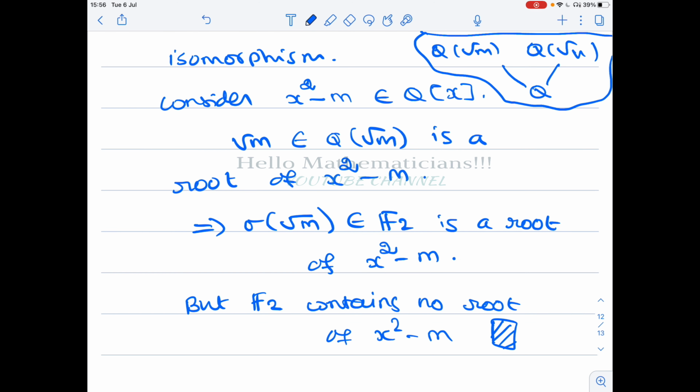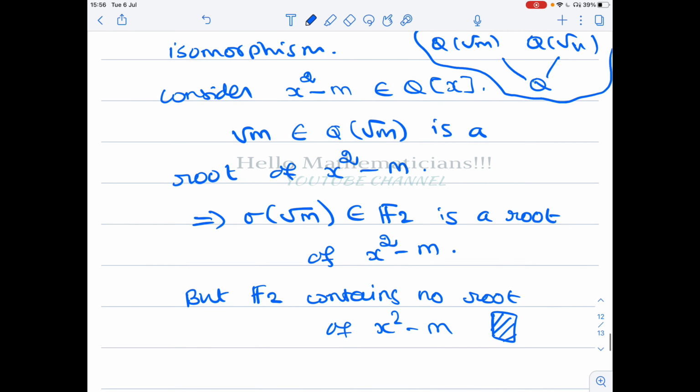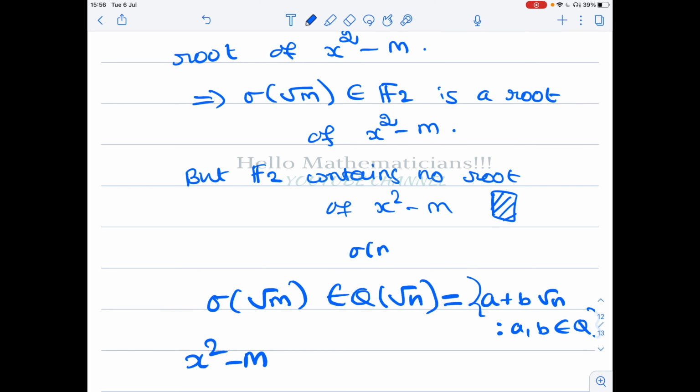See, x squared minus m has only two roots: one is root m, another is minus root m. Therefore, sigma of root m equals plus root m or minus root m.